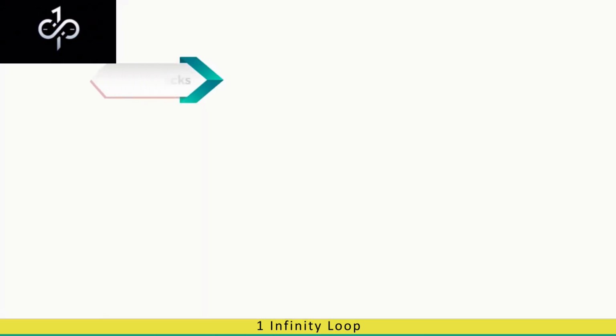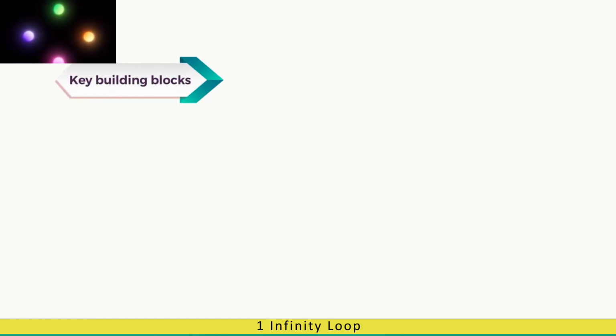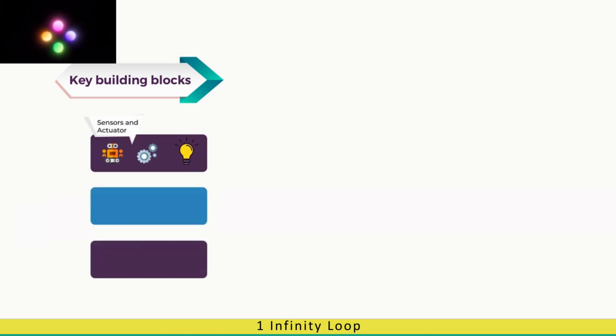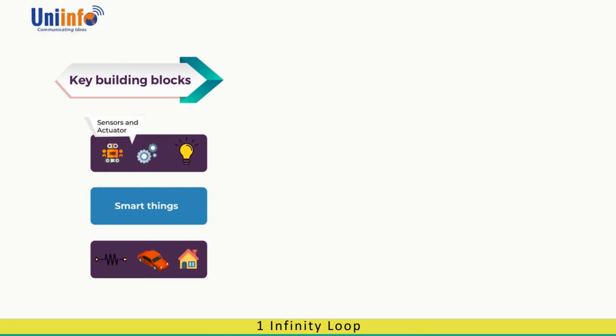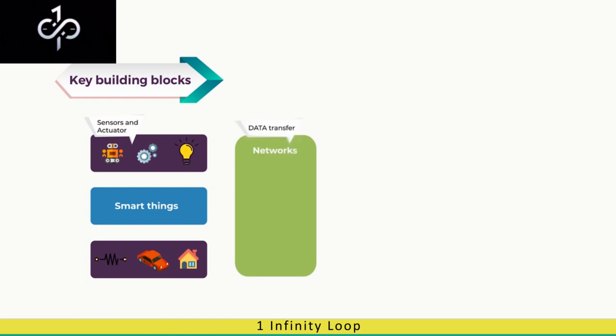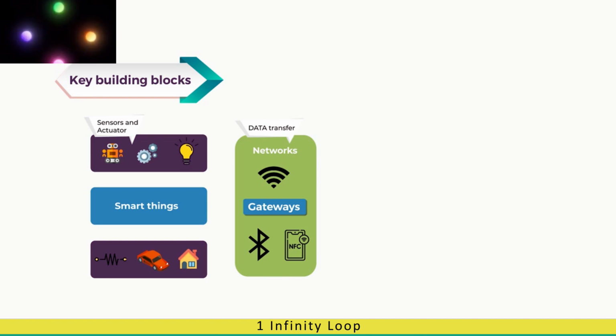Key building blocks. After looking at common IoT devices, we will discuss IoT framework in detail. From the slide, we can see that IoT framework starts with sensors and actuators acting as input. These sensors and actuators are also referred to as smart things as they are capable of sensing the environment around them. The collected data is then transferred to the middleware or computer station via data transfer network. Commonly used networks include Wi-Fi, Bluetooth, Zigbee, broadband, etc.